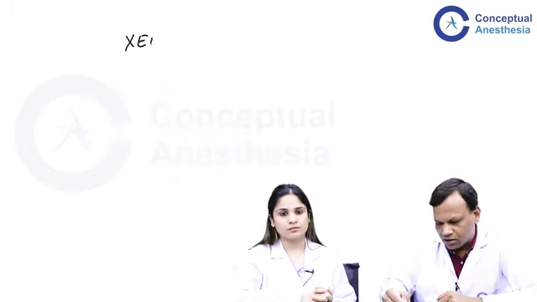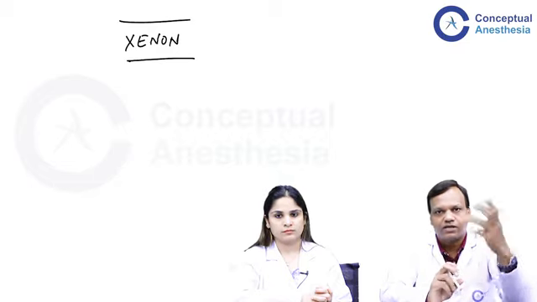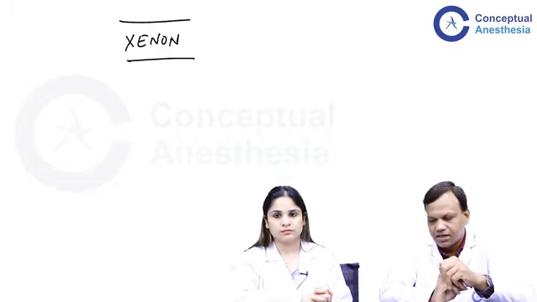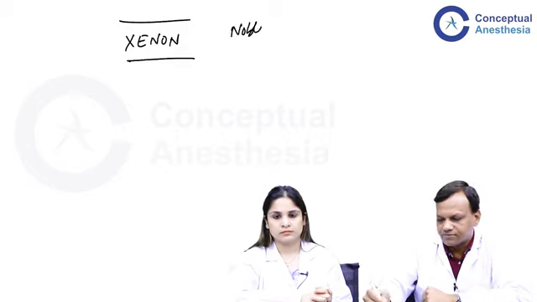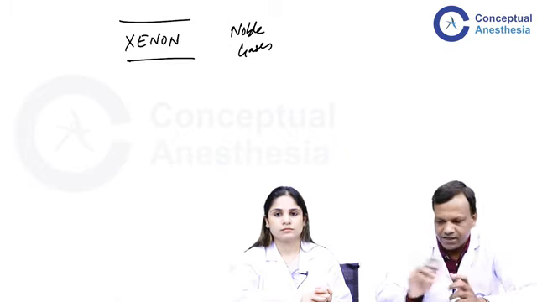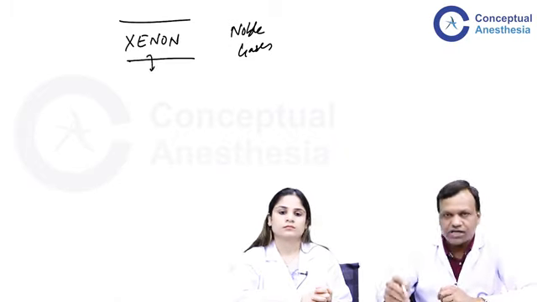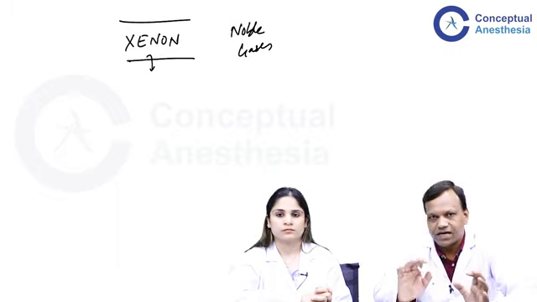Now, one of the anesthetic agent which is not easily available or not commonly used is xenon. So xenon is a gas you must remember in the periodic table in the earlier classes 11, 12 we discussed. It is present in which group? Yes, it is present in group of noble gases. Noble gases. So it is a non-reactive gas which is present in the environment. But xenon has the properties of ideal anesthetic. Almost all the properties of ideal anesthetic are present in this.